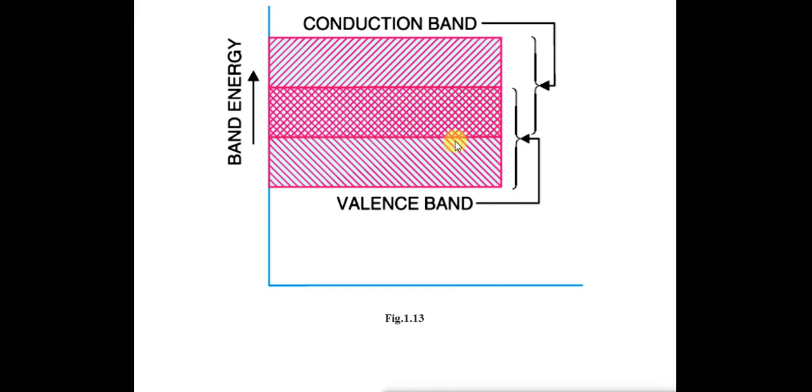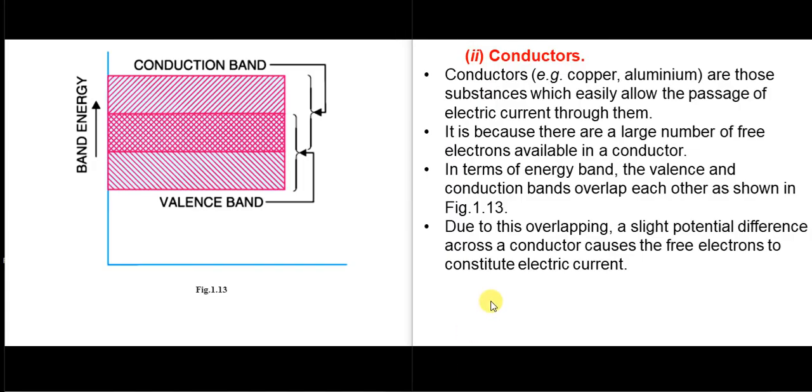In the ordinary condition, the current can flow through the conductor just by simply applying the external potential difference or external electric supply. So due to this overlapping, a very small potential difference across the conductor causes the free electrons to move, and this movement of free electrons constitutes the electric current. So what is electric current? The movement of electrons, the flow of electrons, is called current.